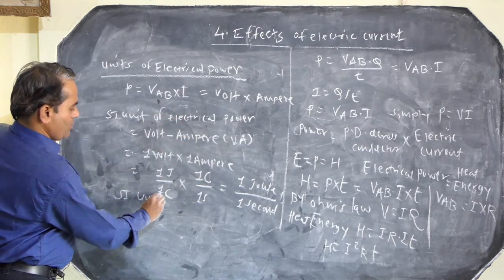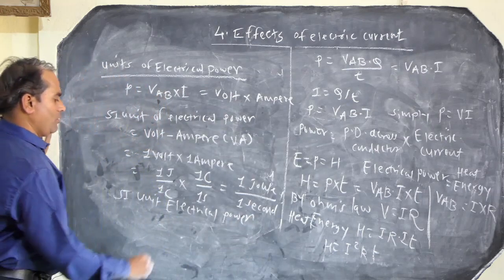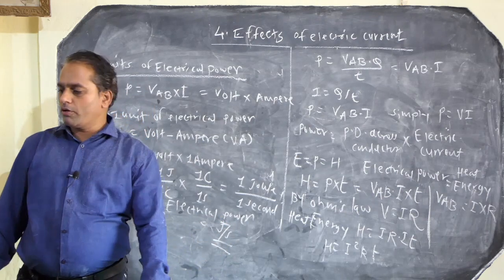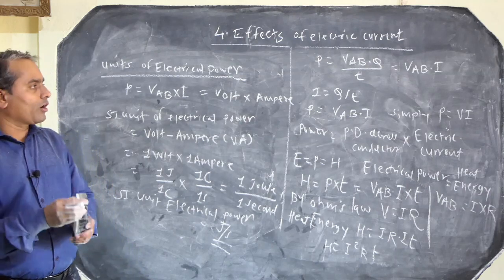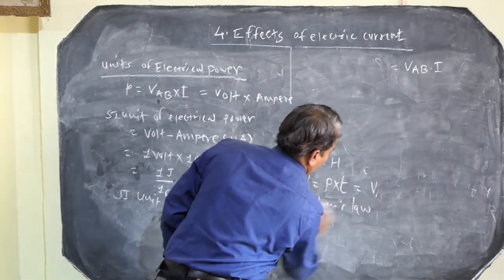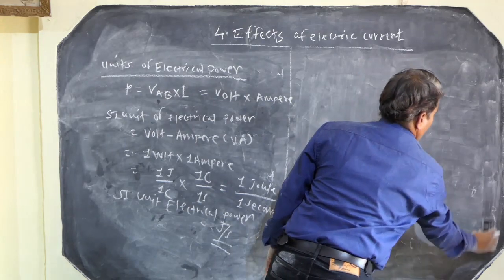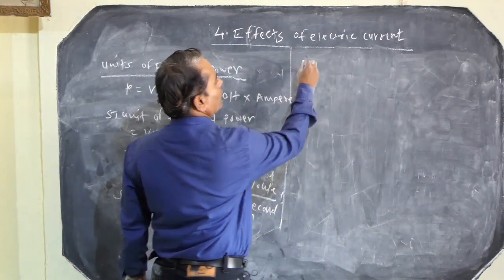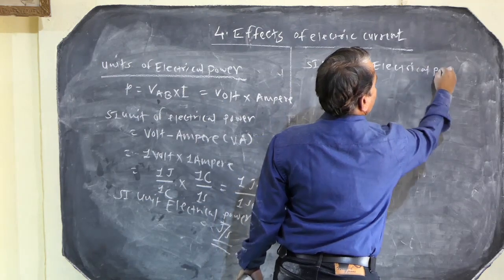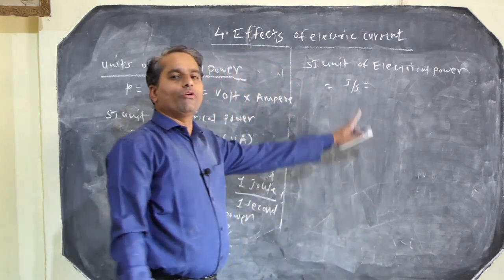The SI unit of electrical power is joule per second, which is equal to the watt.